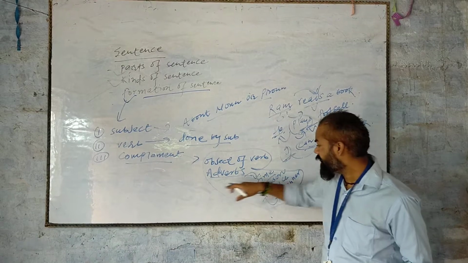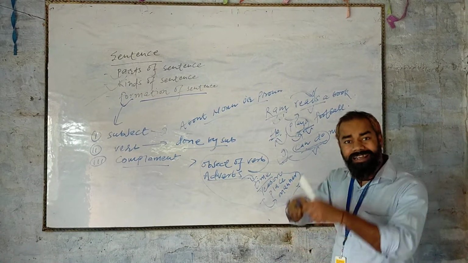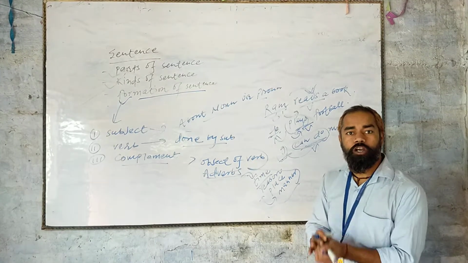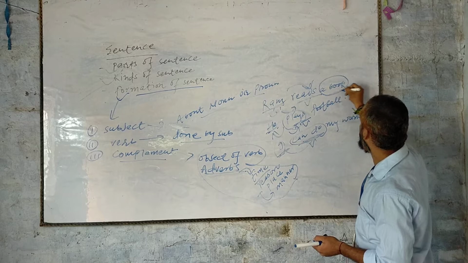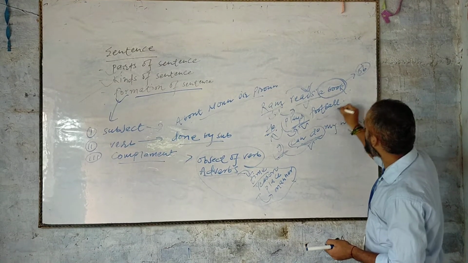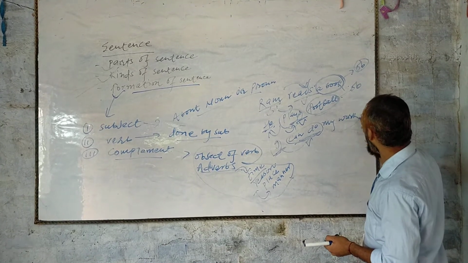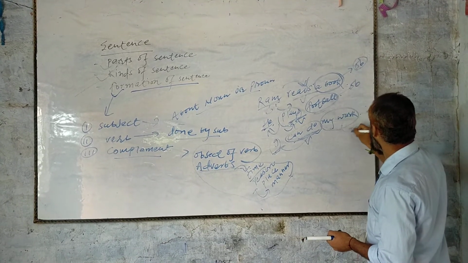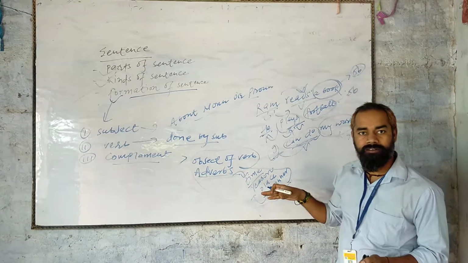Object of verb, adverbs of time, reason, place, manner, all are collectively called complement. Just in this sentence, a book is object, football is object, my work is object. It means that these are the complement.